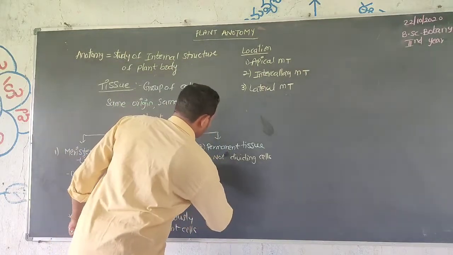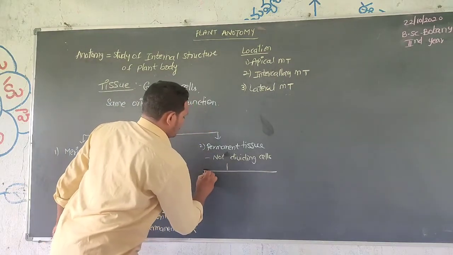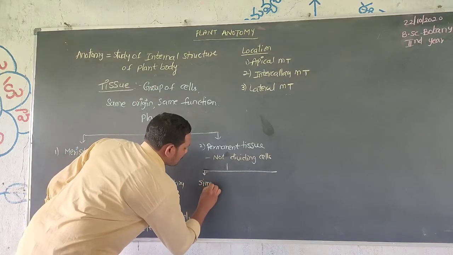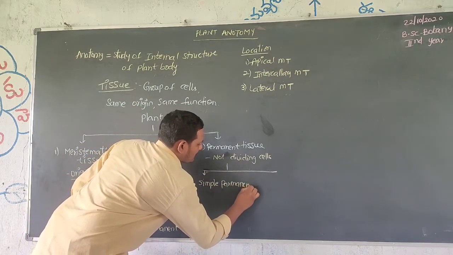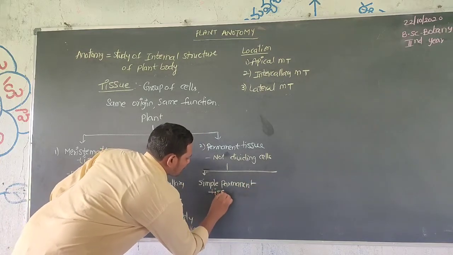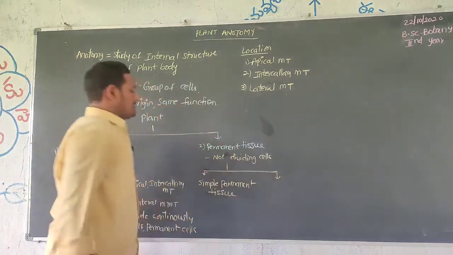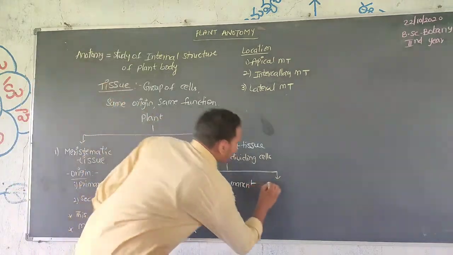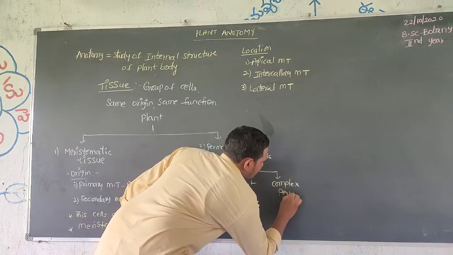These permanent tissues are mainly of two types. One is simple permanent tissue, and second is compound or complex permanent tissue.